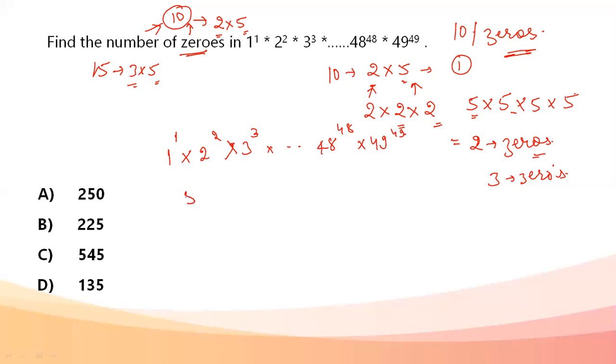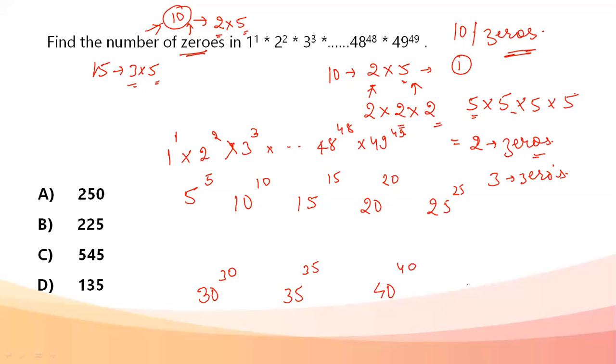A 5 will be obtained from terms like 5 power 5, 10 power 10, 15 power 15, 20 power 20, 25 power 25, 30 power 30, 35 power 35, 40 power 40, and 45 power 45. This is where I'll have all the fives.